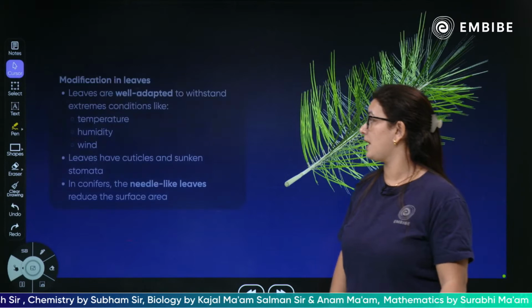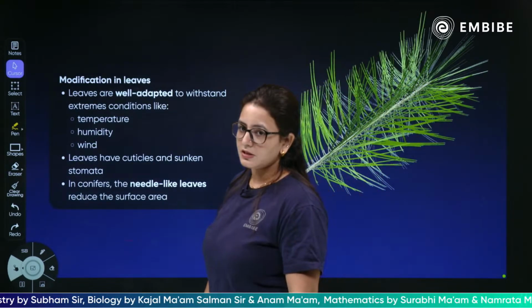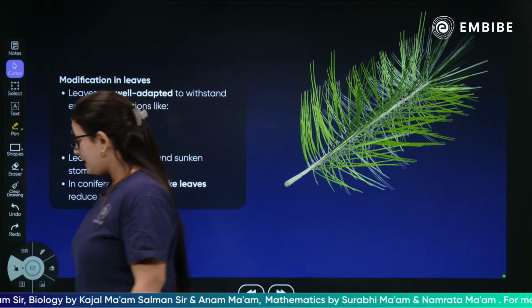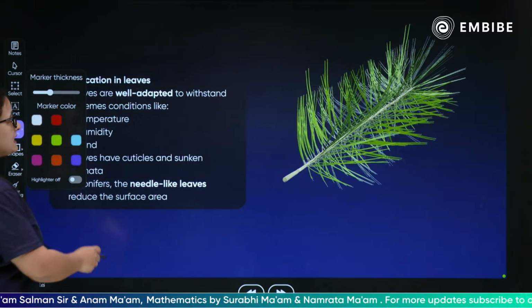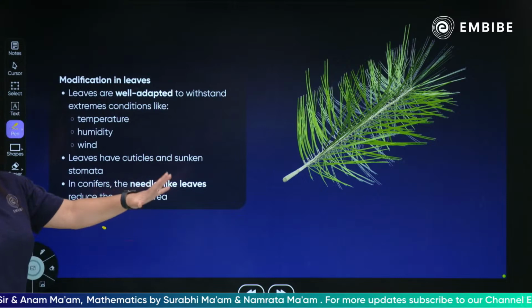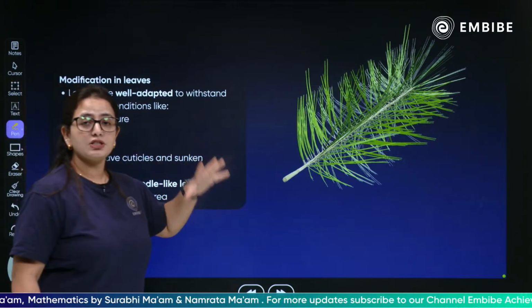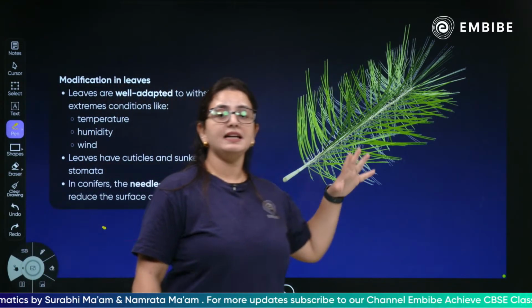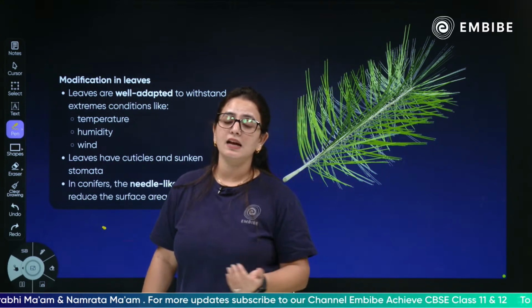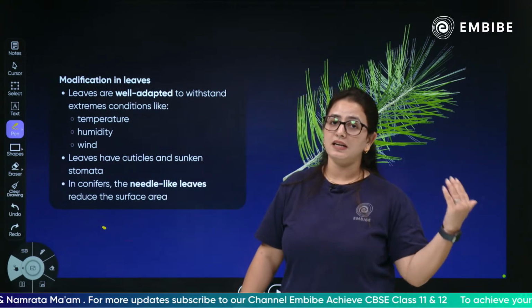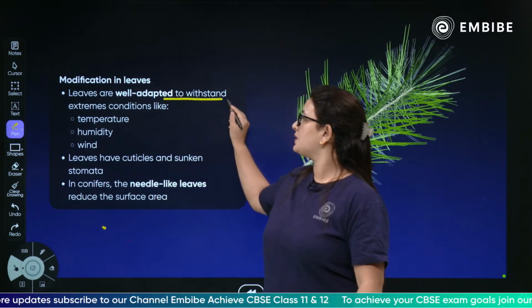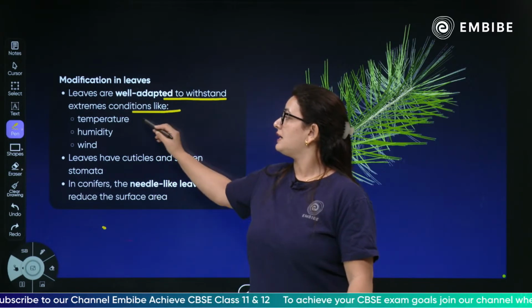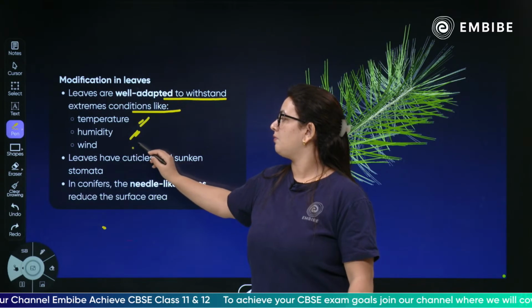Moving forward, next we have the modification. Since we're talking about the compound leaves, let's see how they are being modified to basically exist in extremely adverse conditions. The leaves of the gymnosperms are being modified in such a way naturally that they can withstand the adverse conditions. Yes, what are the modifications? The leaves are well adapted to withstand the extreme conditions: temperature, humidity and wind.